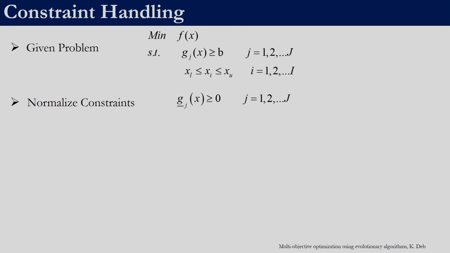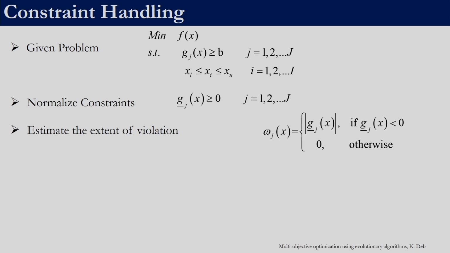Let us assume that this is the problem we are given: minimize f of x, and there are J constraints, g_j of x greater than or equal to b_j. So J constraints are given, and we have I variables x_i, all of which have a lower and upper bound. The first thing is to normalize this constraint, in the sense of dividing the coefficients in the constraint by b_j. So we will have b_j by b_j, which will become 1. We want all the constraints to be of this form. So the first step is to normalize the constraint.